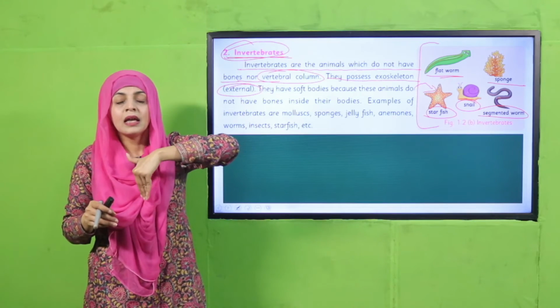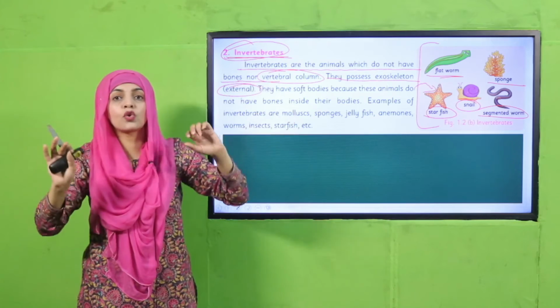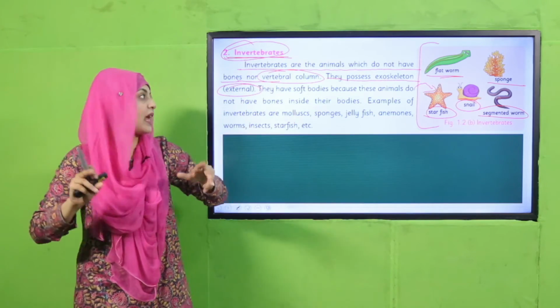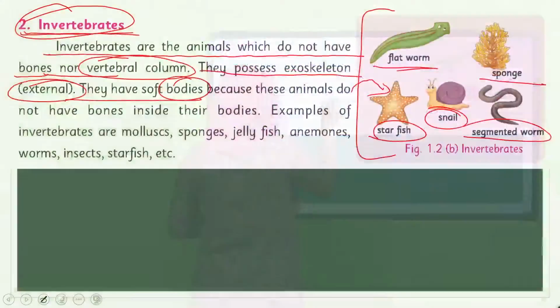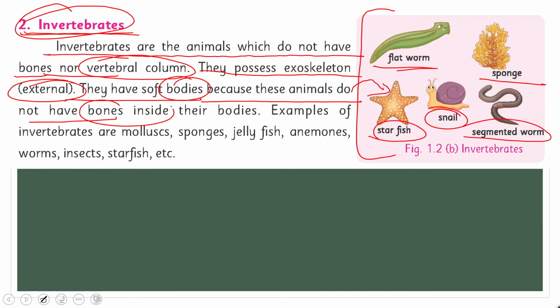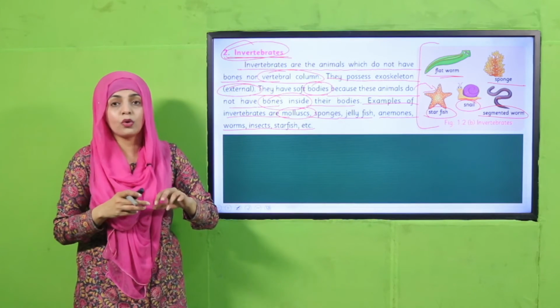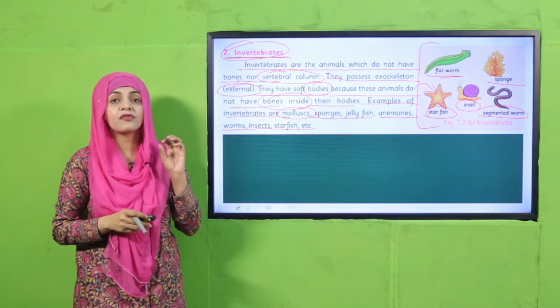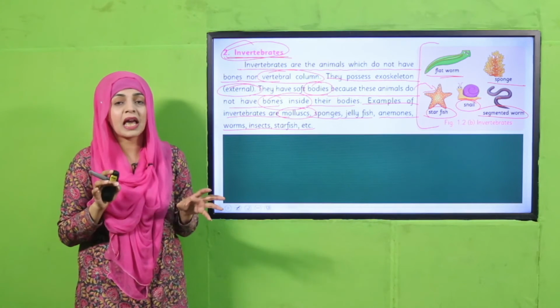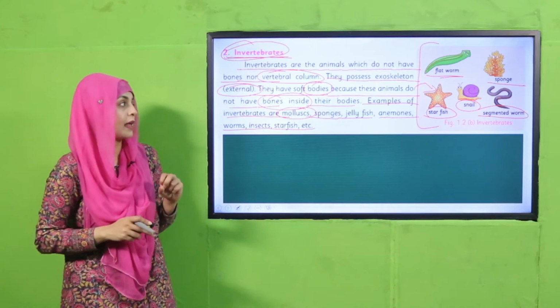Endo inside and exo outside. So invertebrates have exoskeleton. They have soft bodies because these animals do not have bones inside their bodies. Examples of invertebrates are mollusks, sponges, jellyfish, anemones, worms, insects, starfish, and etc. So my dear students, these are all invertebrates, no vertebral column, no backbone. So these are called invertebrates. They have soft bodies, they have exoskeleton that is outside their body which protects them.